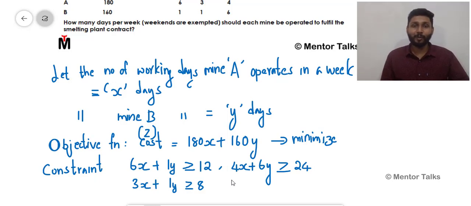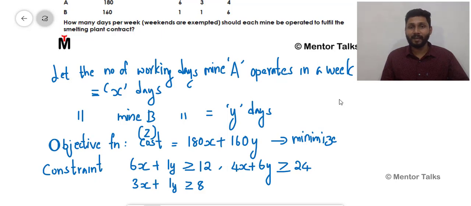But you should not jump to any conclusions. You should read your question carefully again and again so that you don't miss anything. Now look at this part: how many days per week should each mine be operated to fulfill the smelting plant contract? Inside the bracket something is mentioned. What is that? Weekends are exempted. That means these mines are not going to operate on weekends.